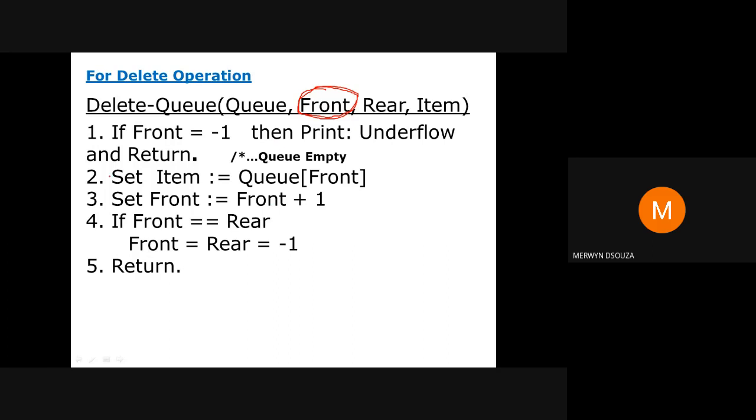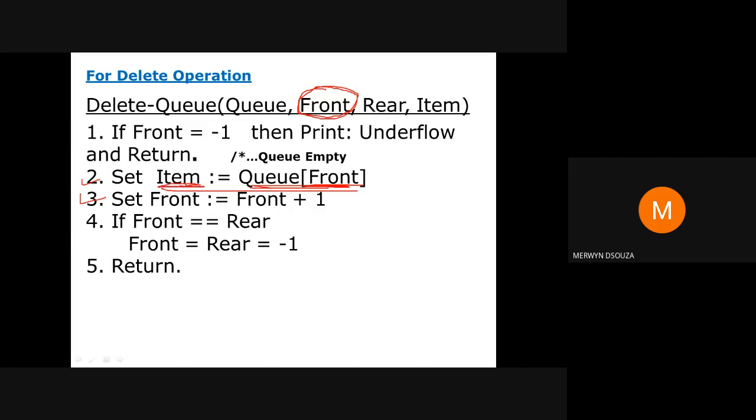In your queue delete function, these are the two main steps, steps 2 and 3. First, whatever value is present at the index where front is pointing will be extracted from the array and stored in this variable item.